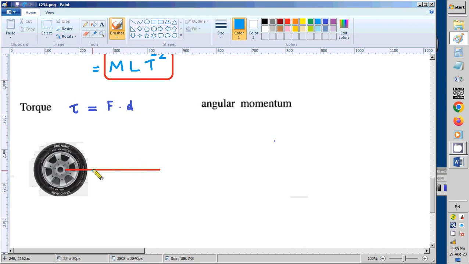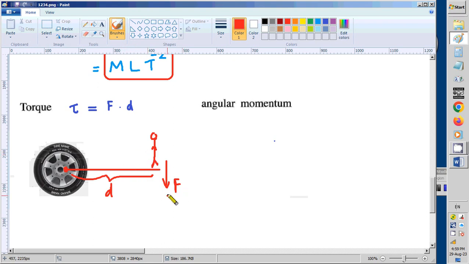Sometimes you must have seen when they remove bus tires and lorry tires, they stand on this and jump up and down to get it loosened. So this force is given like this, F, and this one is the distance.